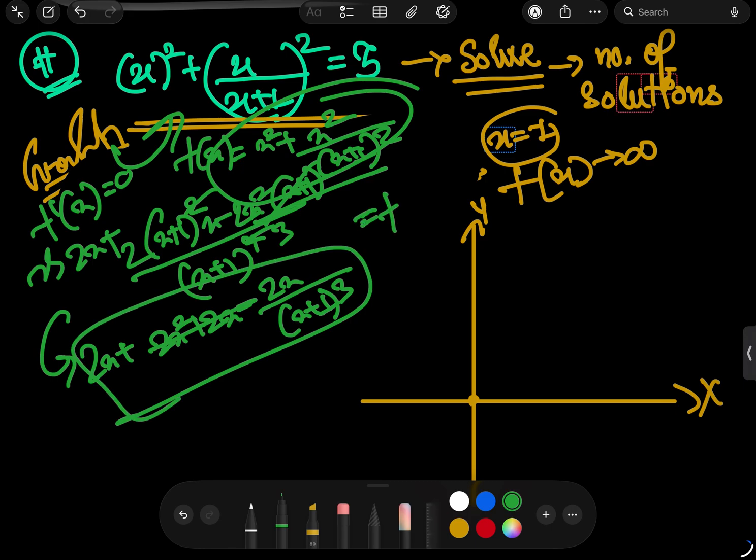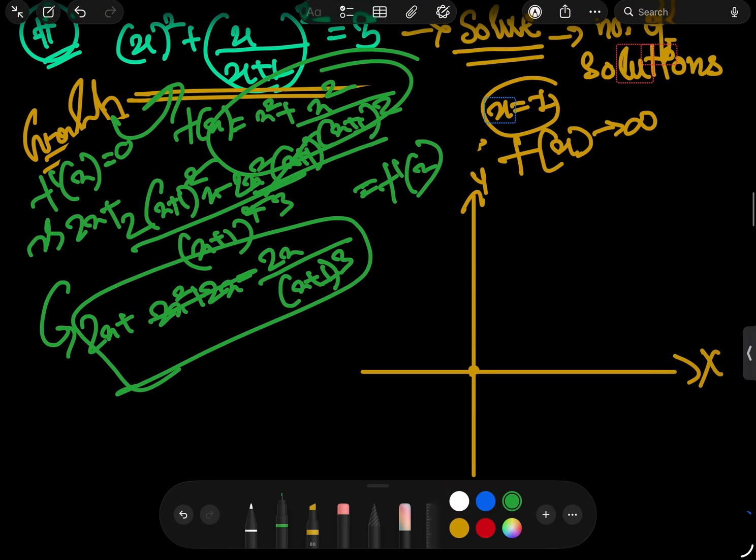This is f dash x, equating 0 at x equals 0, and at x equals 0 my derivative will be 0. That means f dash 0 will be 0, and or x equals minus 1, if I'm not wrong.